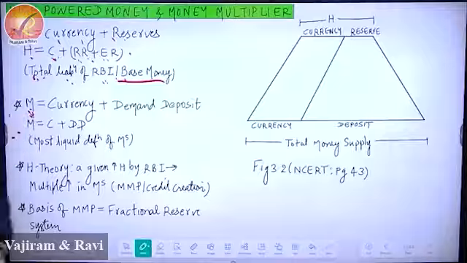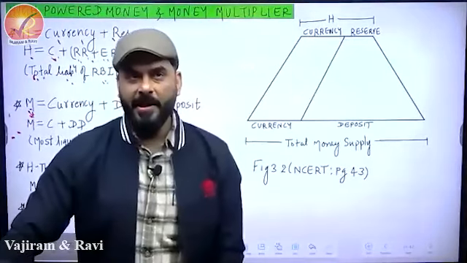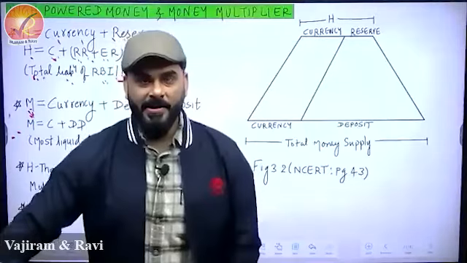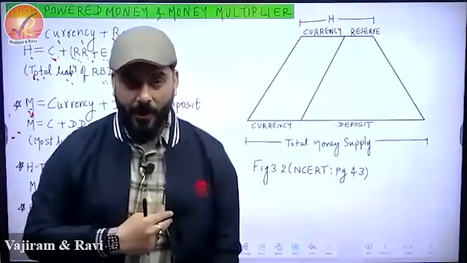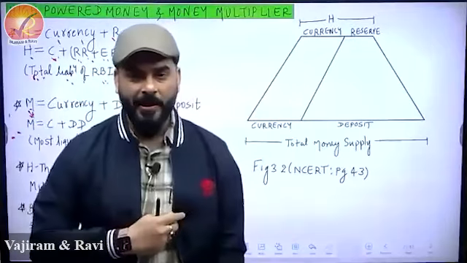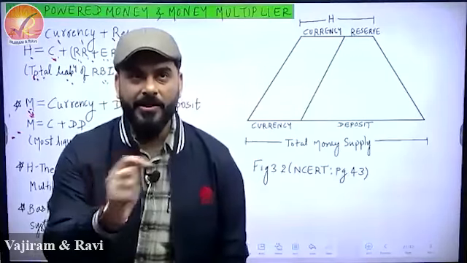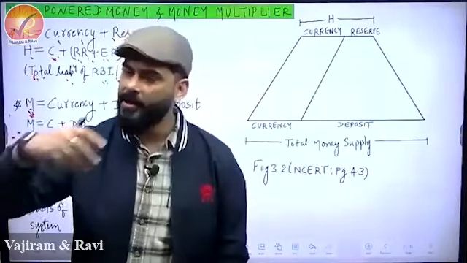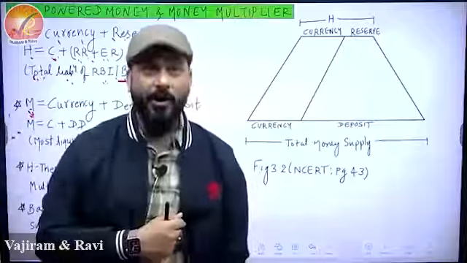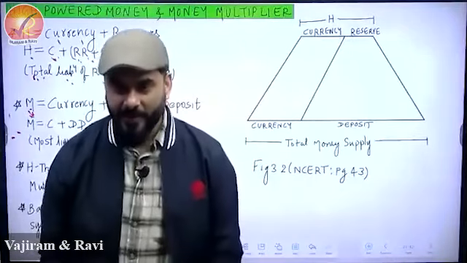What is this M? So suppose that I am the RBI governor. I want to know how much money is there in my economy, or how much money supply is there in my economy, which either is moving very fast or can move very fast anytime without me doing anything. It will keep moving. And it will move so fast that it can lead to inflation. So what is that money which is freely available in the economy? Either it is already moving, it is exchanging hands, I mean I am going to a grocery store, buying a bread and paying money, or it is somewhere from where it can easily jump into the market.